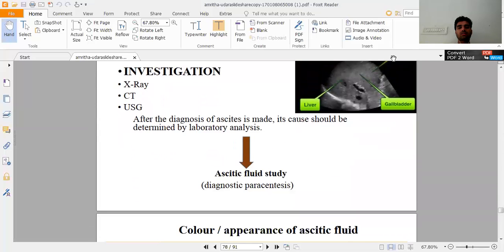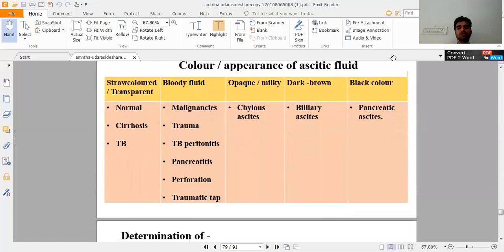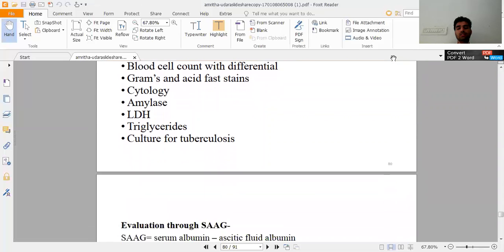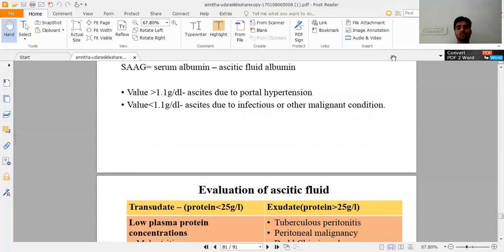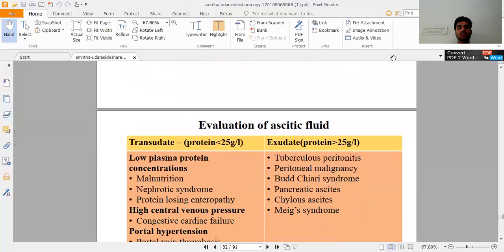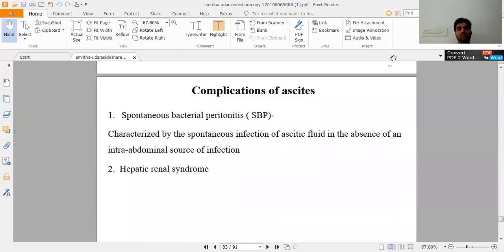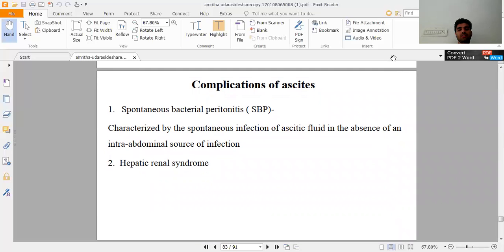Investigations include X-ray, CT scan, and USG. There are also indicated laboratory tests for ascites. Ascitic fluid analysis is the most important part of evaluation of ascites. Complications of ascites are spontaneous bacterial peritonitis and hepatorenal syndrome.